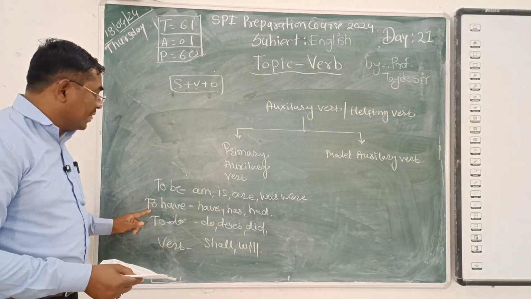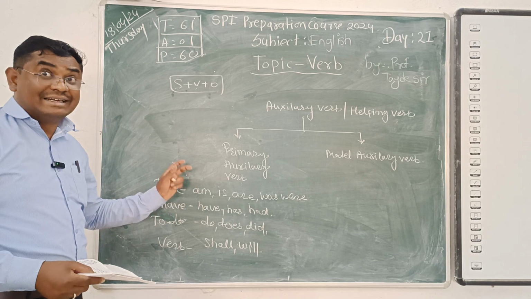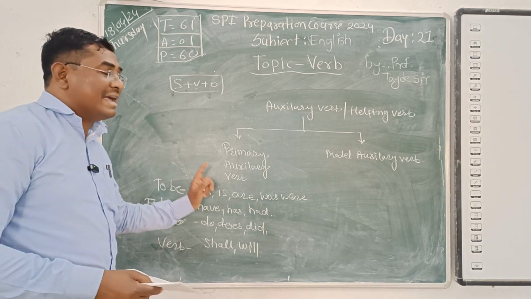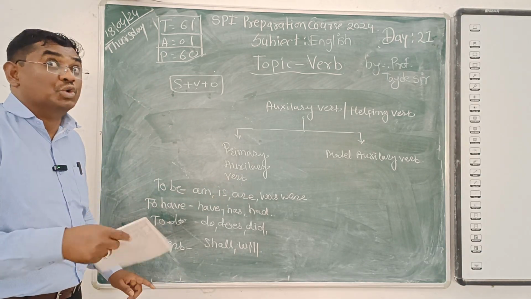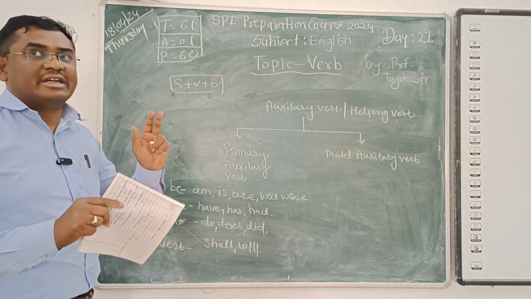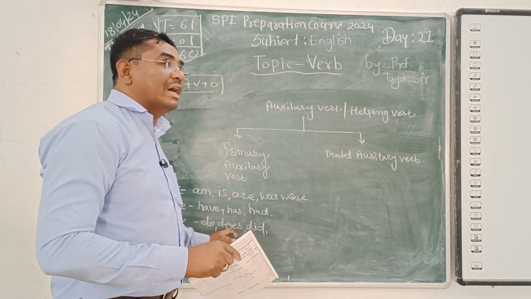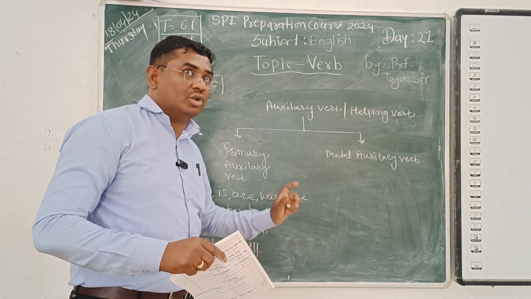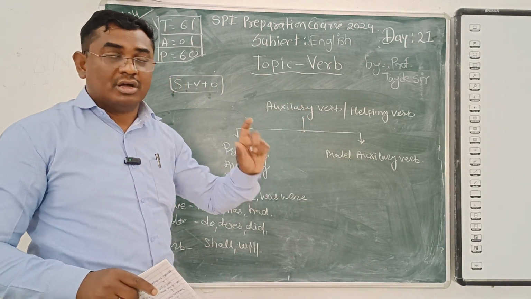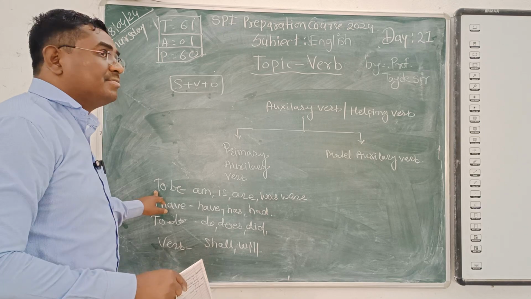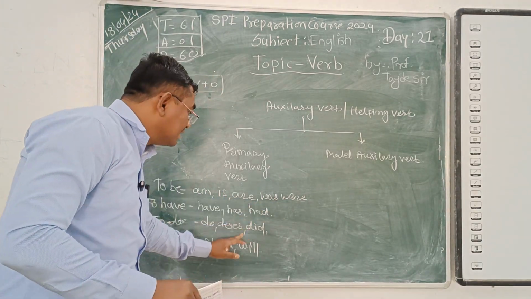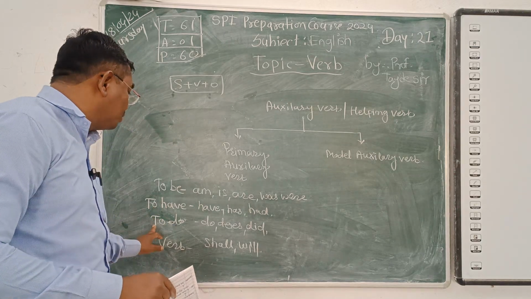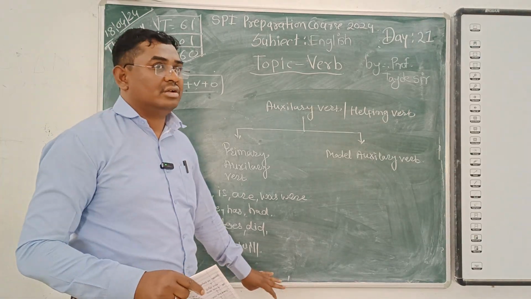To have means have, has, had. The next one is to do: do, does, did. It is the to do, not the to be. Another group is divided into to have, to do, and shall, will.